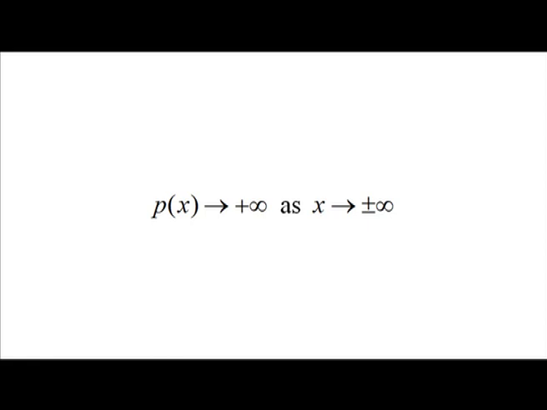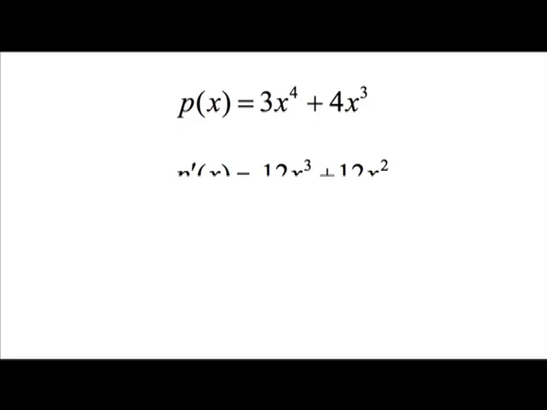Thus, there is an absolute minimum, but no absolute maximum. This absolute minimum occurs at a critical point of p of x. Since p of x is differentiable everywhere, we can find all critical points by solving the equation p dash of x is equal to 0.